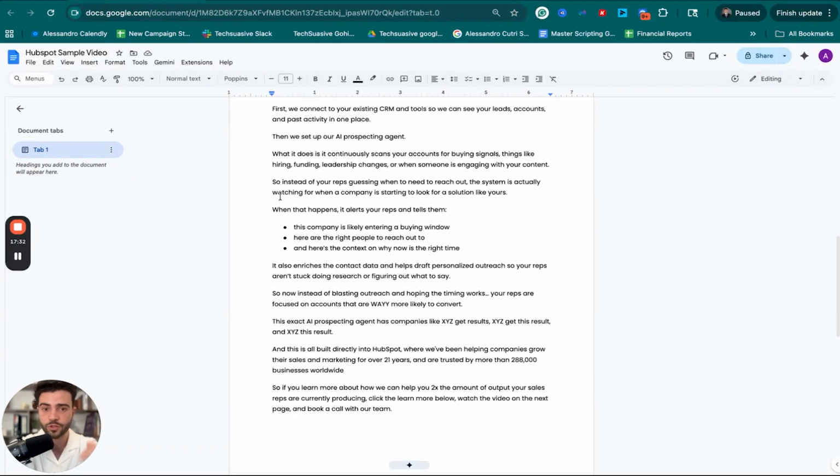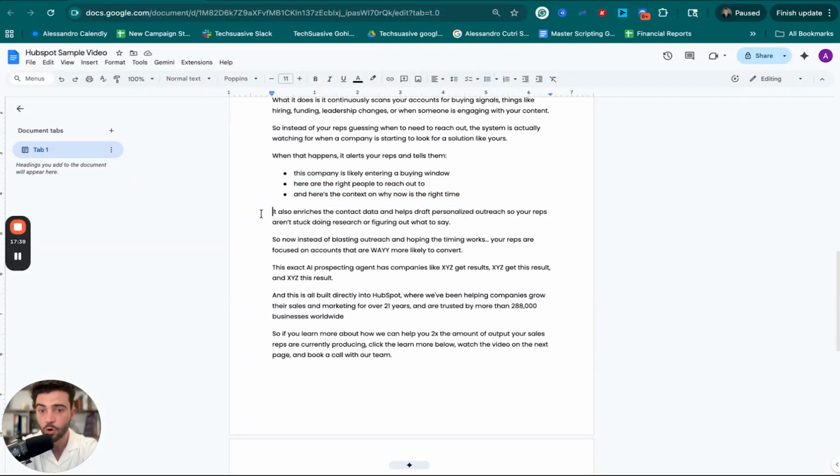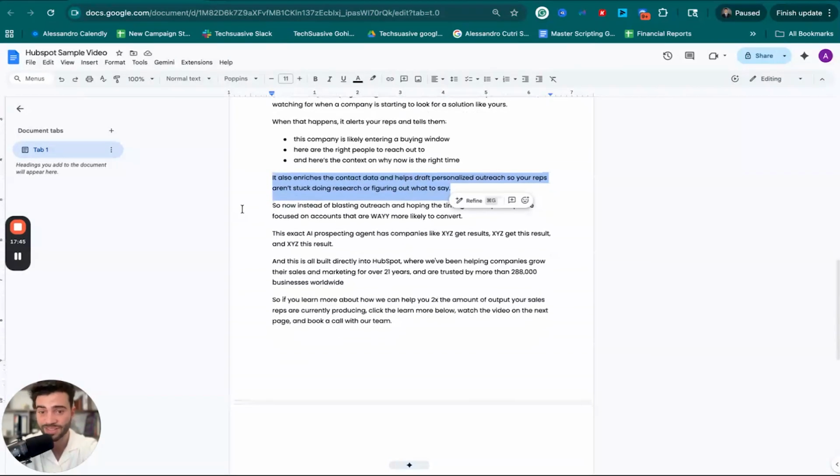When that happens, it alerts your reps and tells them this company is likely entering a buying window. Here are the right people to reach out to, and here's the context on why now is the right time. It also enriches the contact data and helps draft personalized outreach messages so your reps aren't stuck doing research or figuring out what to say. So instead of blasting outreach and hoping that timing works, your reps are focused on accounts that are way more likely to convert. So that explains the mechanism, and then we'd go into the proof, right?